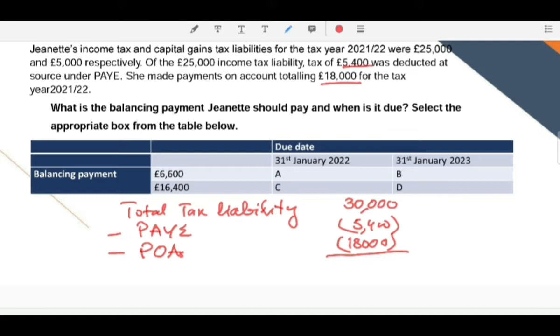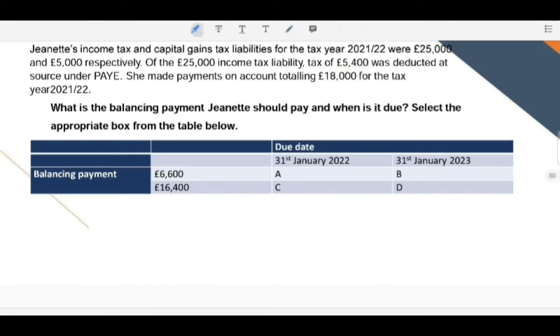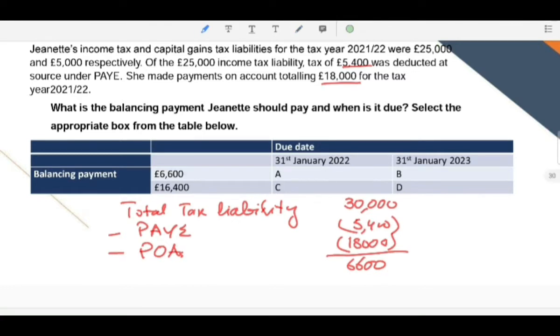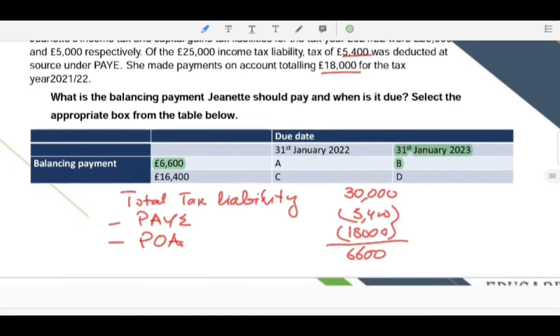After deducting pay as you earn and payments on account, the remaining figure is 6,600. So the balancing payment is 6,600. The amount is due to be paid on 31st January 23. So our correct option would be B.